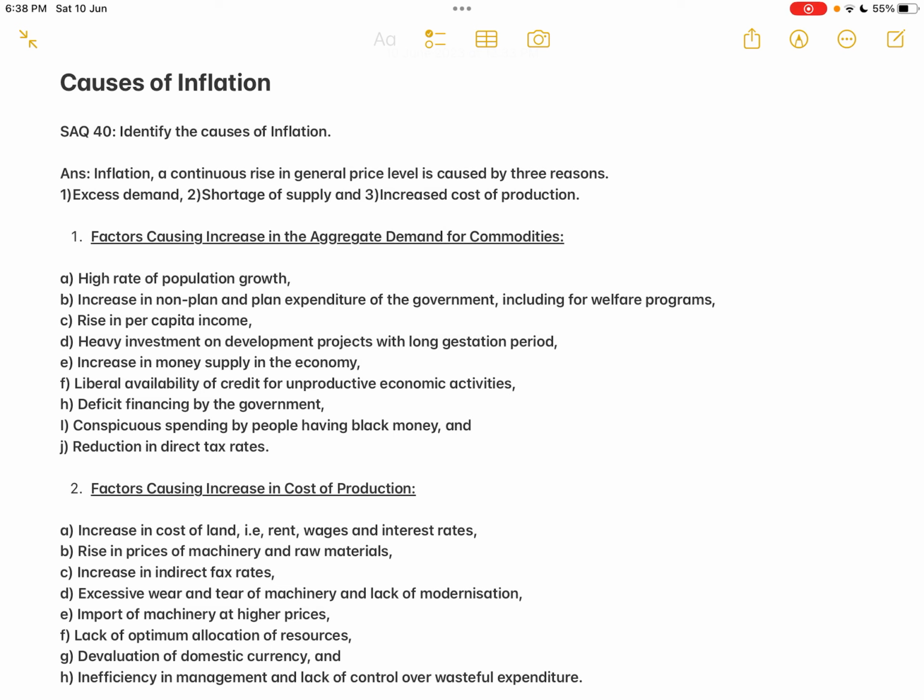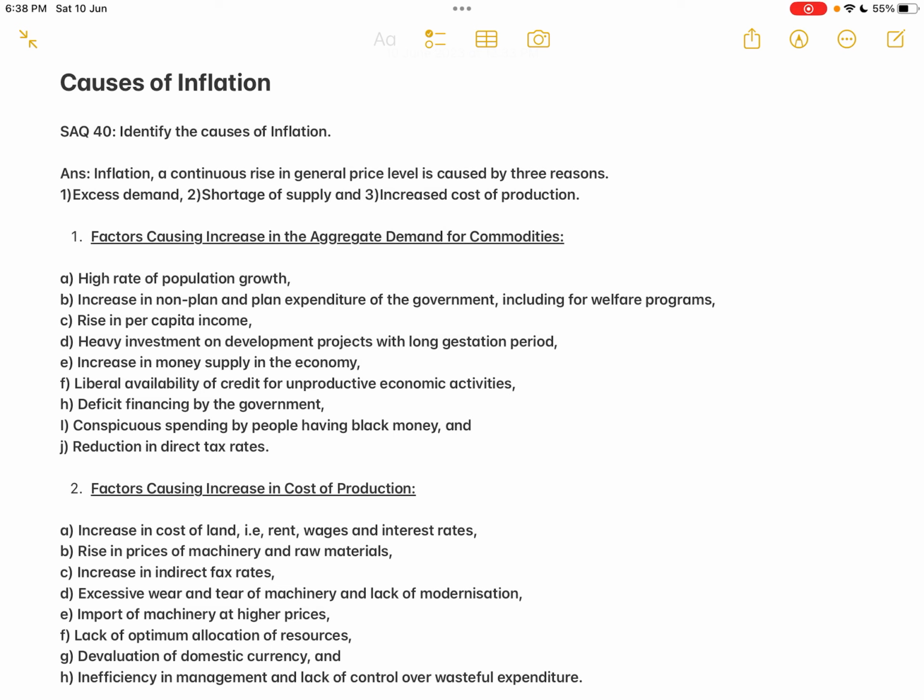Then there will be too much circulation of money in the country. The money supply will change from one hand to another. So the disposable income in the hands of the people will increase, but unfortunately, corresponding to that there will not be any production or supply of goods and services. So that leads to a rise in demand and a rise in the prices of commodities.